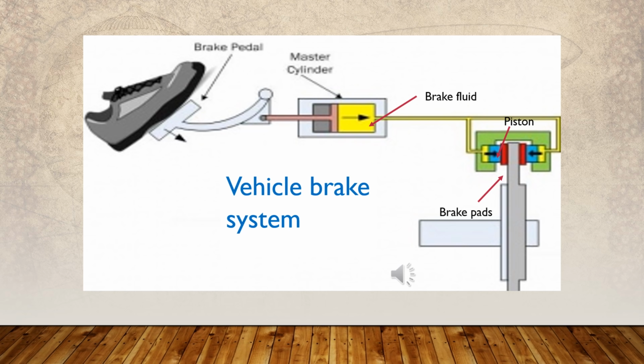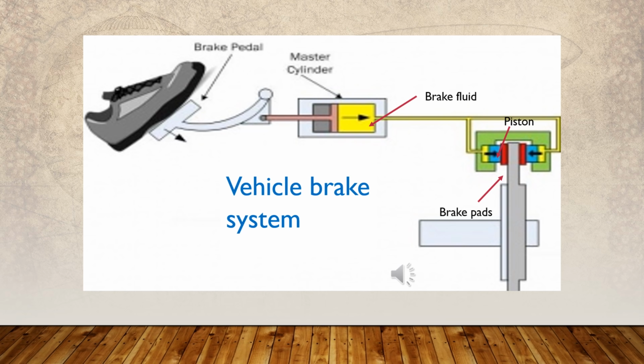Then the brake pads connected to the slave cylinders are pressed to apply pressure on the brake disc. Since the cross-sectional area of the slave cylinder is larger than that of the master cylinder, the force applied on the brake pads by the slave cylinder is greater than the force applied by the driver on the brake pedal.